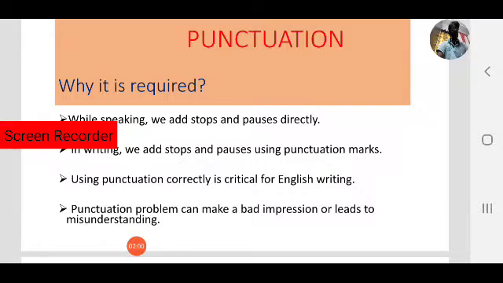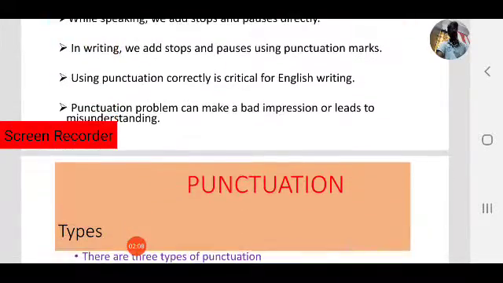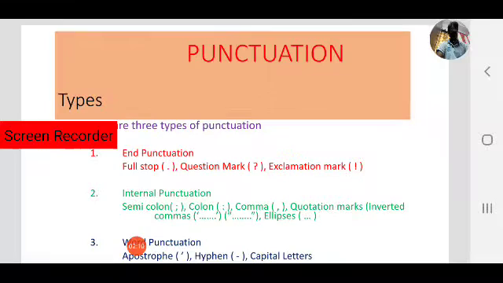So we have to learn about punctuation, and we have discussed two types of punctuation in the last session. There are three types of punctuation: end punctuation, internal punctuation, and word punctuation.